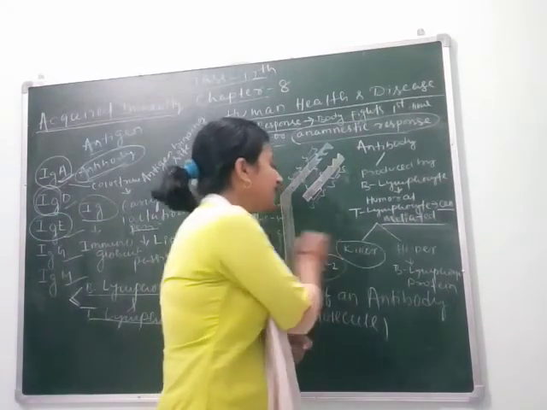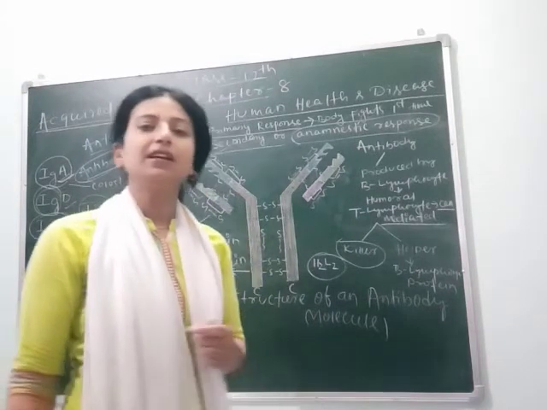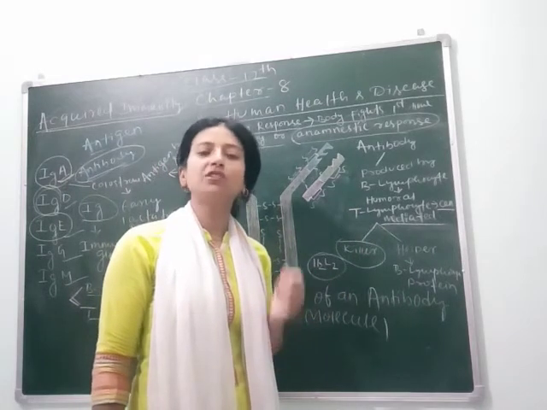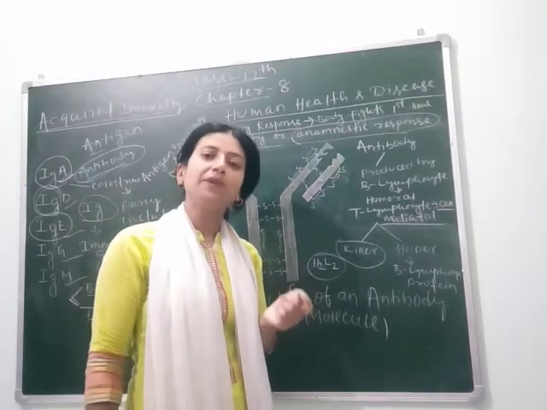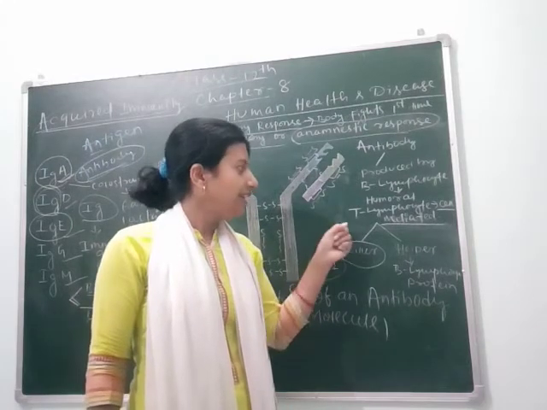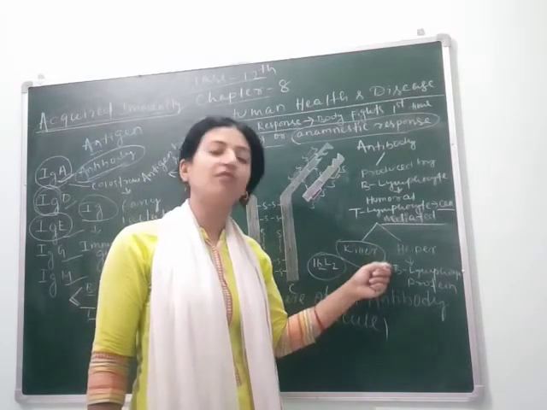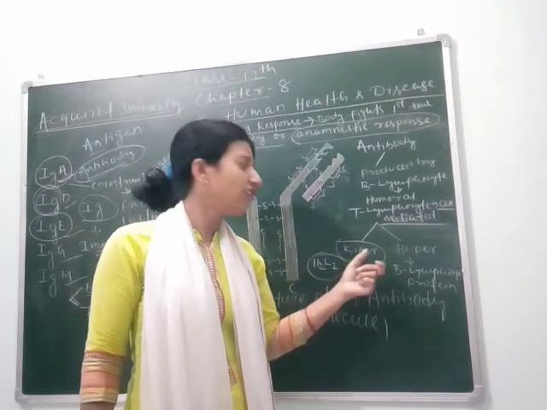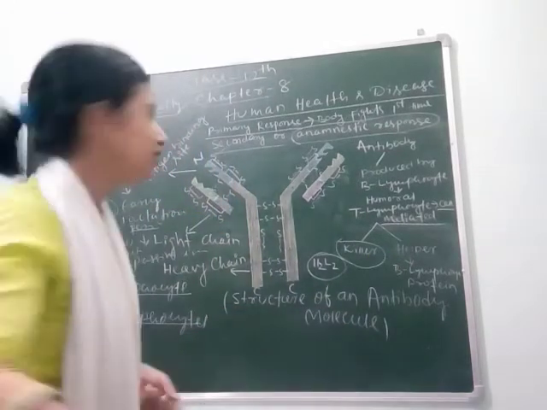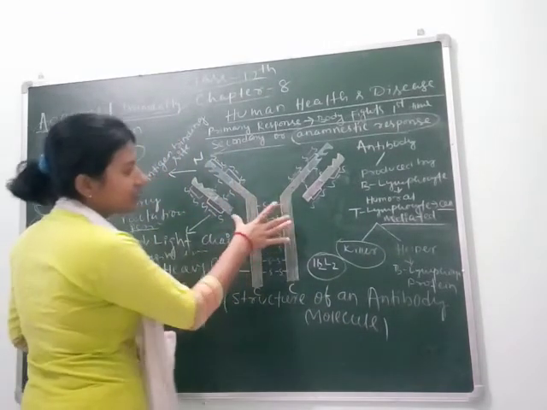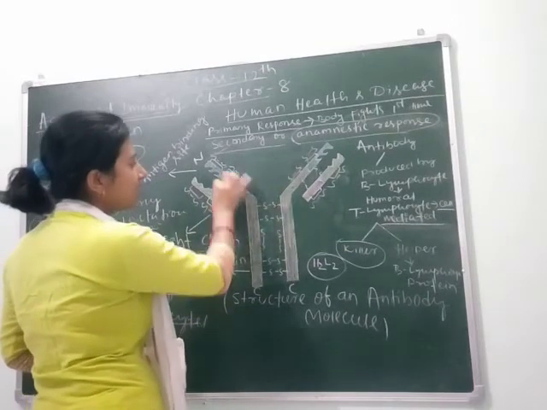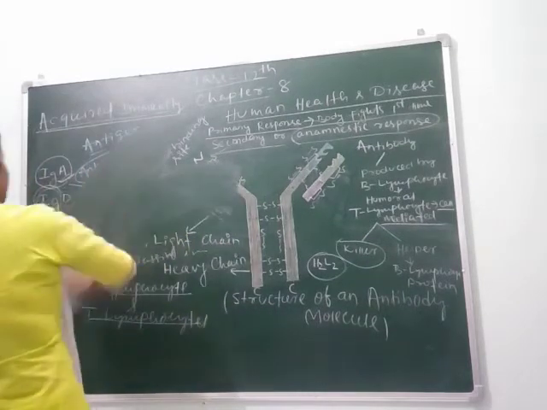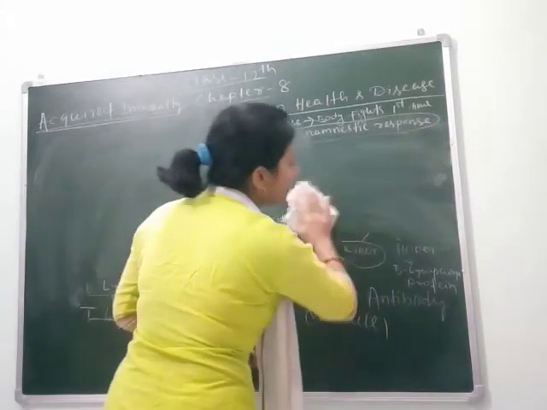One is, we can say, killer lymphocyte, meaning it kills the microorganism. And helper, why is it called helper? Because B lymphocyte can itself produce antibodies, but T lymphocyte can help B lymphocyte to form the protein, and the protein will help in the elimination or fighting of that antigen. So here you can see the diagram again. Here are two heavy chains and two light chains. They are held together by disulfide bonding. Next, let's see what is cell mediated immunity.